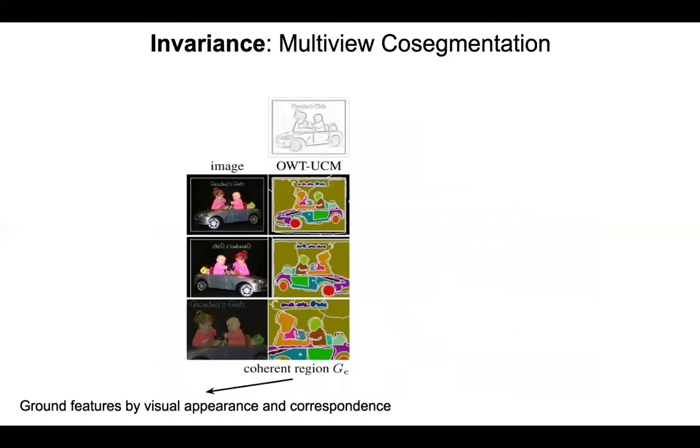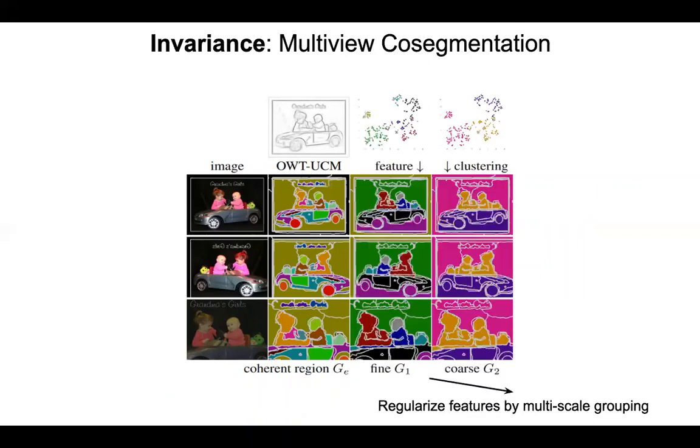We obtain cosegmentation in two ways. One is to match coherent regions across views. We segment the original image into coherent regions from edges and match regions in other views. Such groupings help us to ground features by visual appearance and correspondence. Another is to co-cluster segments among different views at multiple scales. We regularize our feature based on such fine and coarse grouping cues.